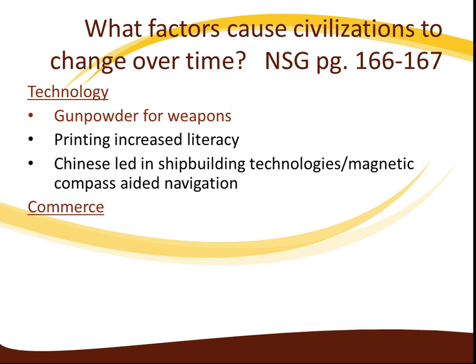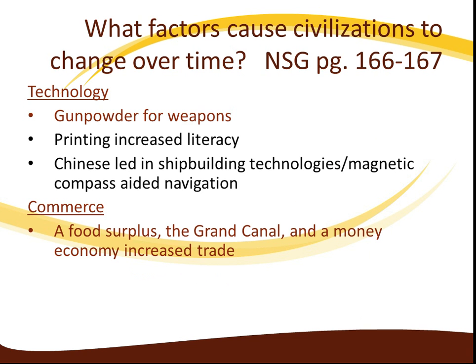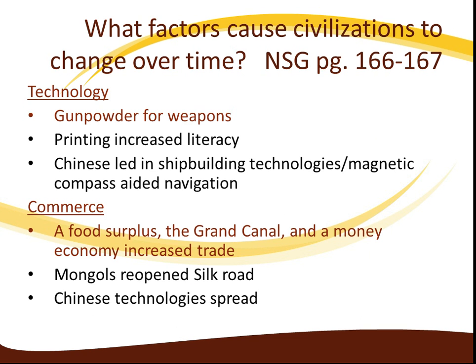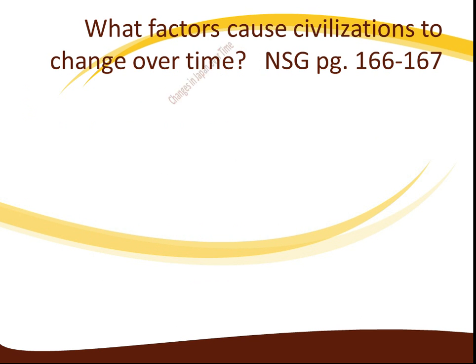And then the final factor that causes civilization change, in China's case, is commerce. Food surplus, the Grand Canal, and a money economy increased trade. Mongols reopened the Silk Road, and Chinese technology spread because of this reopening of the Silk Road.